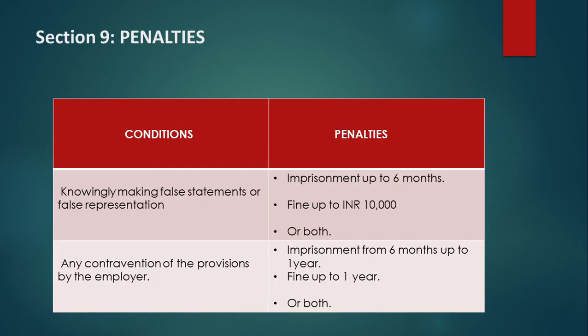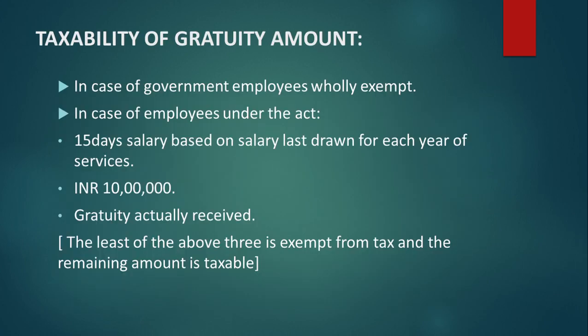Section 9 gives you the conditions and penalties. Knowingly making false statements or false representations comes under 6 months of imprisonment, a fine up to 10,000, or both. At the same time, any contravention of the provisions by the employer comes under 6 months of imprisonment up to 1 year, or a fine, or both.